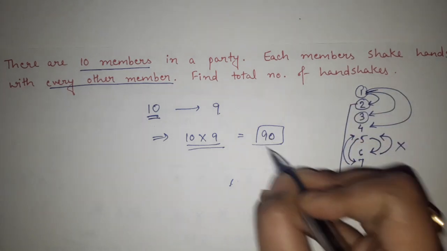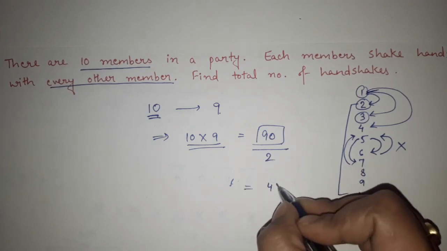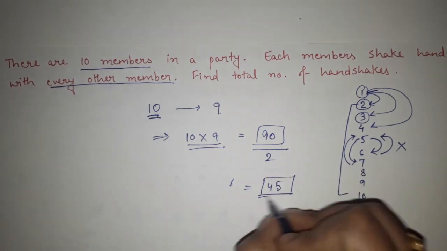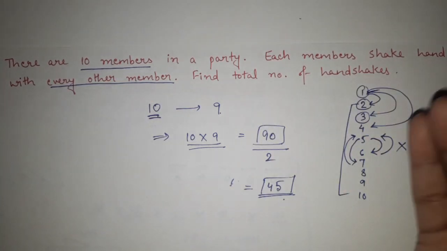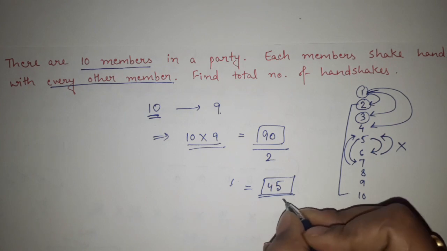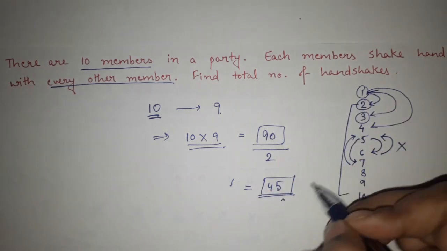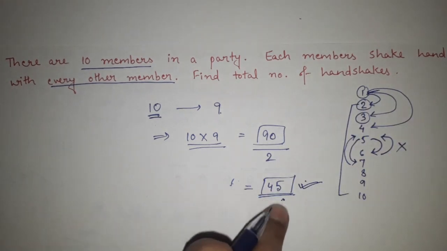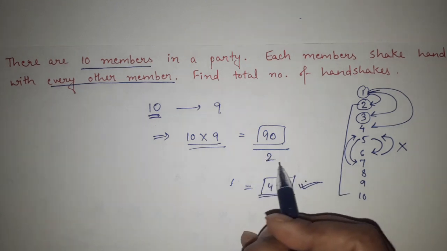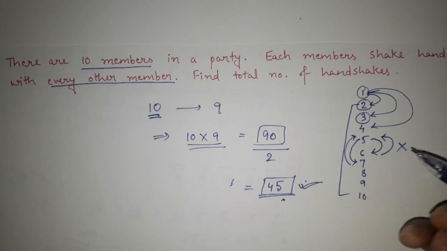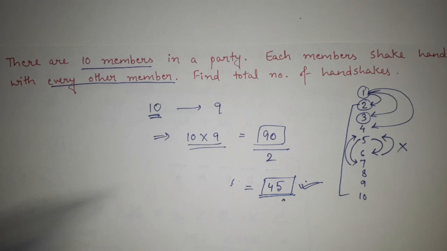That means whatever number I got, I have to divide it by 2. So 90 divided by 2, that is equal to 45 is our actual answer. So when 10 members are shaking hand with every other member in the party, 45 unique shake hands will be there, right? So the total number of handshakes in this case will be 45. It is important that you consider dividing by 2, because you have considered all the handshakes twice. So we will divide it by 2 and we will get 45 as the correct number of handshakes.